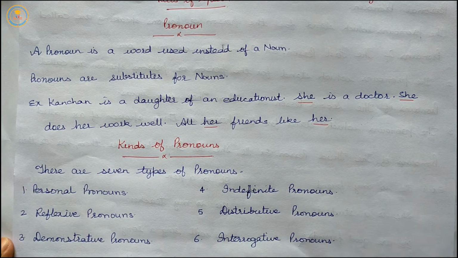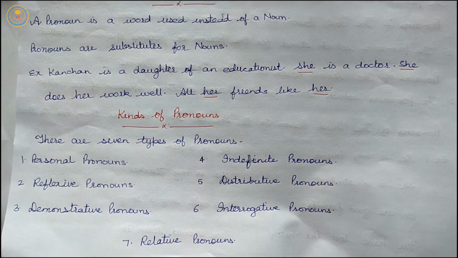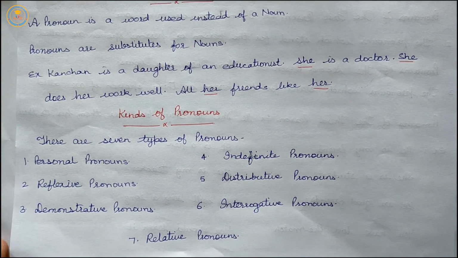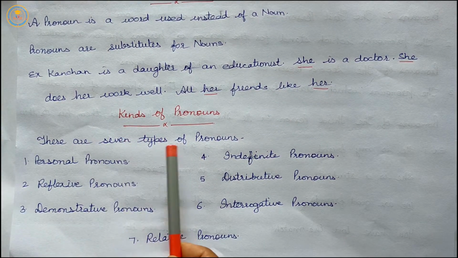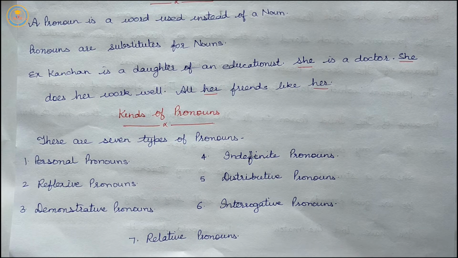There are 7 types of pronouns: personal pronouns, reflexive pronouns, demonstrative pronouns, indefinite pronouns, distributive pronouns, interrogative pronouns, and relative pronouns.